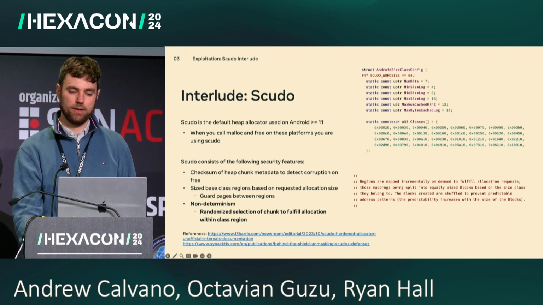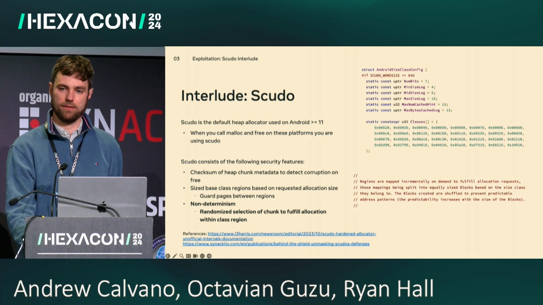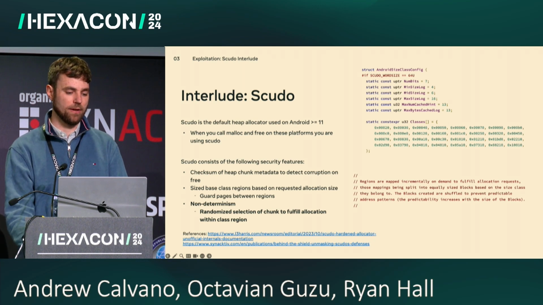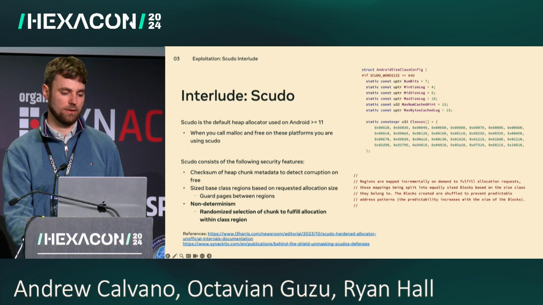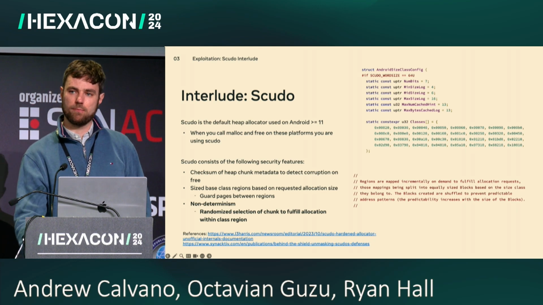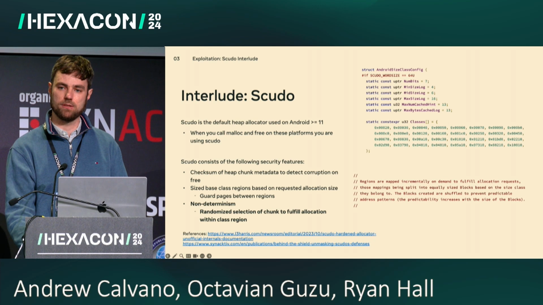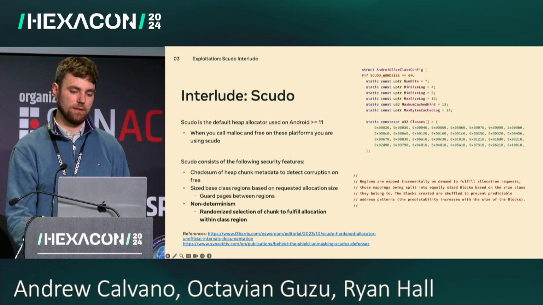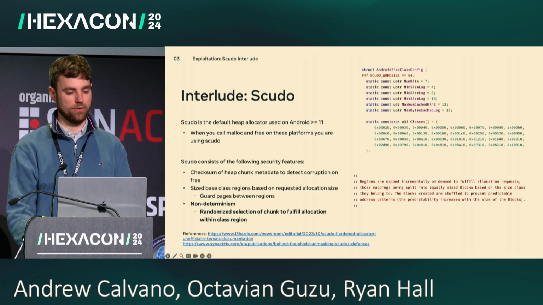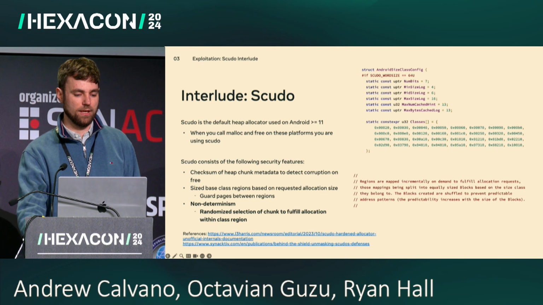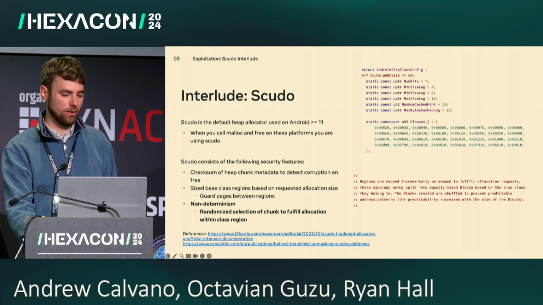And then Scudo also separates allocations into size-based classes, where each class is allocated from a separate region in memory. This makes it so that allocations of different sizes aren't going to be adjacent to each other. And then there are also guard pages between each of the regions, which will catch linear overwriting that crosses region boundaries. And then finally, the order in which chunks are returned from Scudo is randomized so that there's less predictable layout between runs. And each of these mitigations are things we did have to work around to get our exploit working.